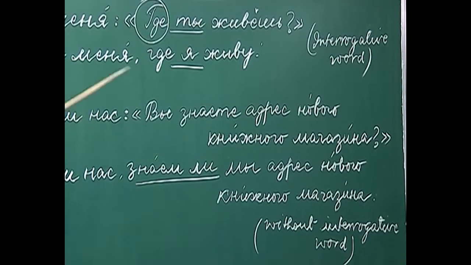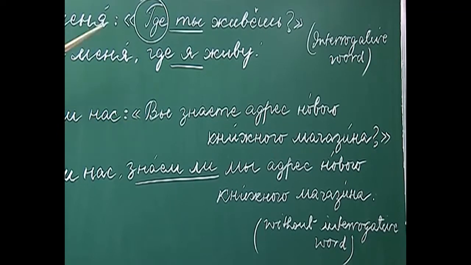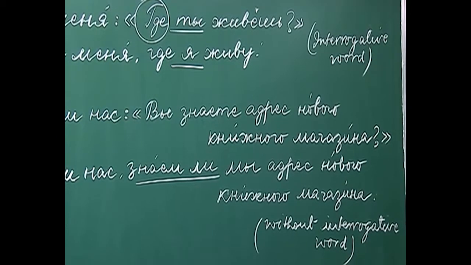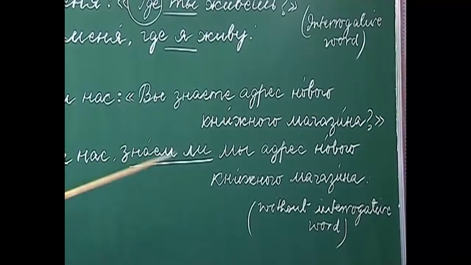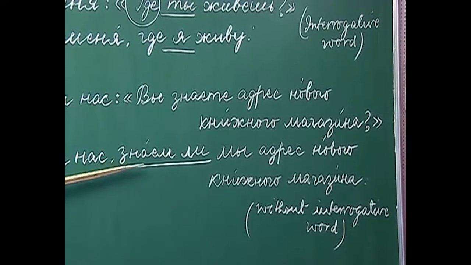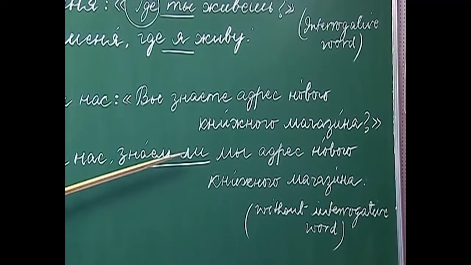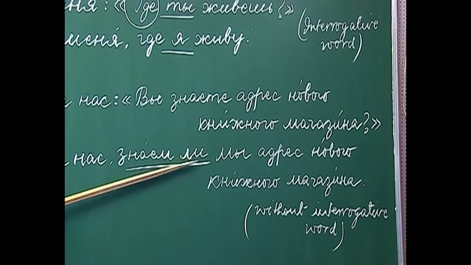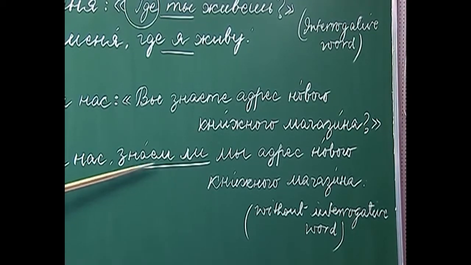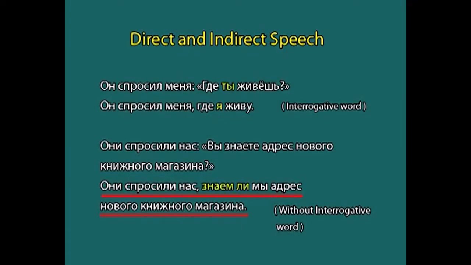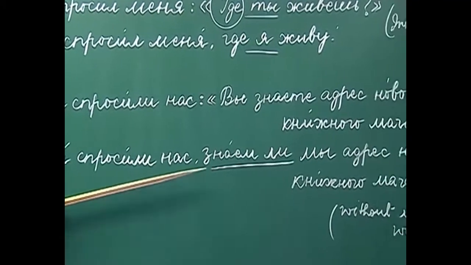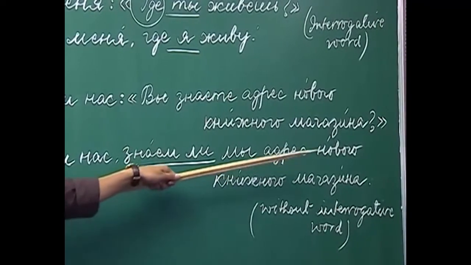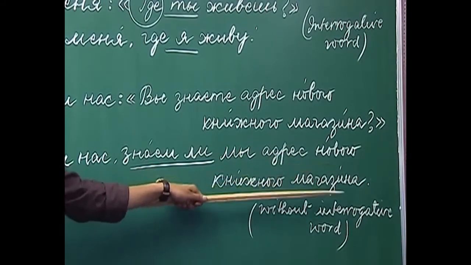Now, how will you convert this quoted speech, or the direct speech, into indirect? We have a rule: you have to add an additional particle li after the word which contains the question, and then make the necessary changes. For example, if we convert this direct speech into indirect, we will say anis prasili nas znaim li my adres novava knishnava magazina.